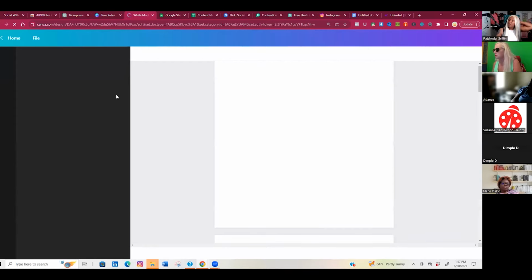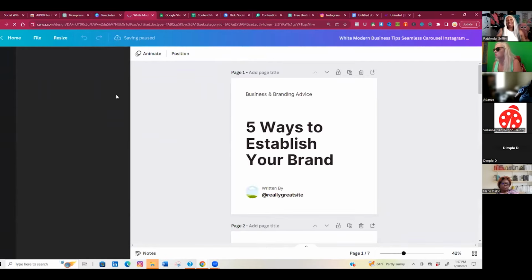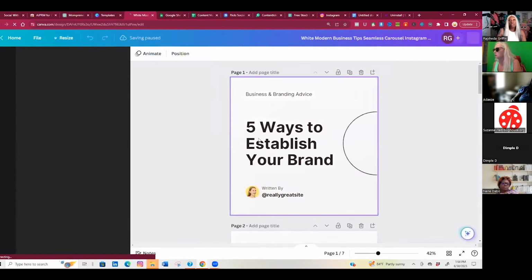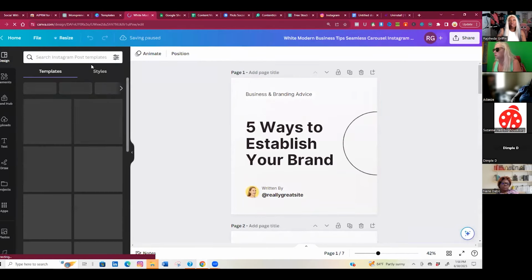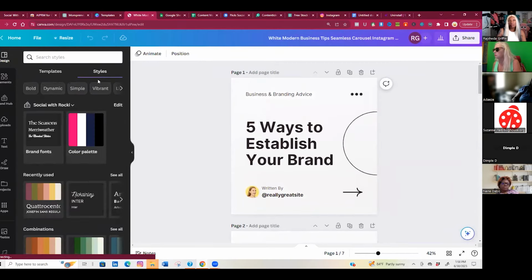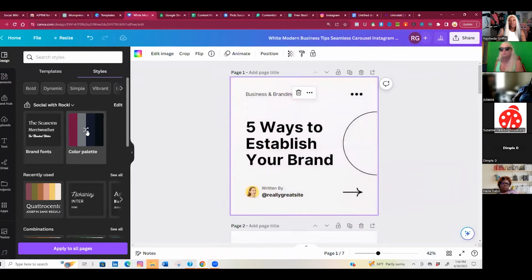So once you are in Canva and you actually set up your brand, you then can, because this is not my design, this is somebody else's, I can go to styles. Here's my fonts. Here's my color palette. I can just click on my color palette to however I want it to be colored based on my color palette. I'm going to apply to all pages.